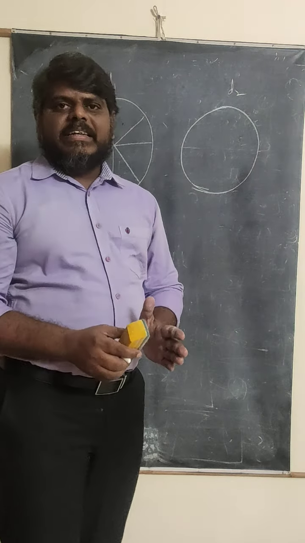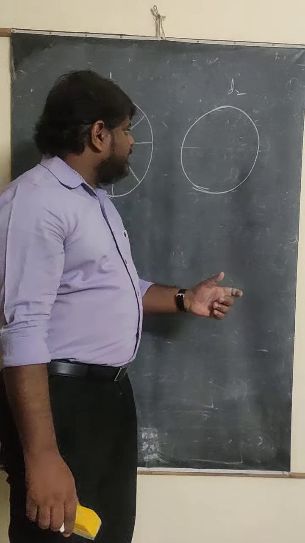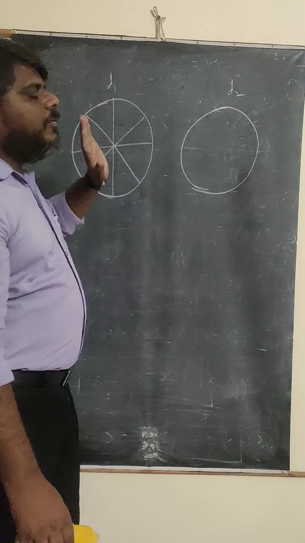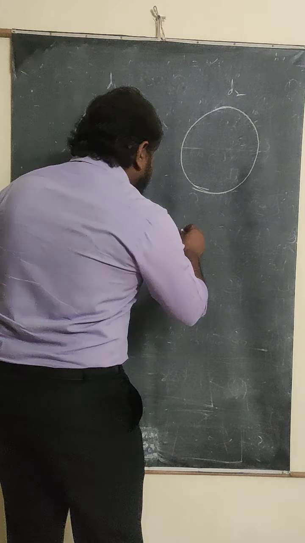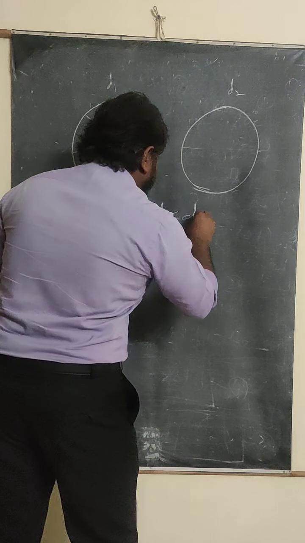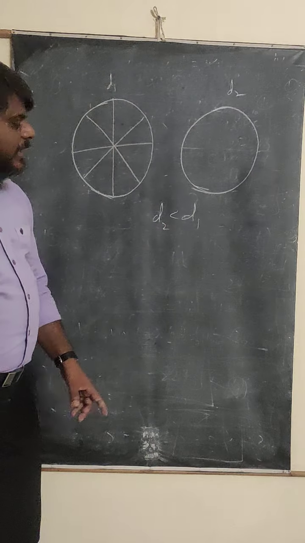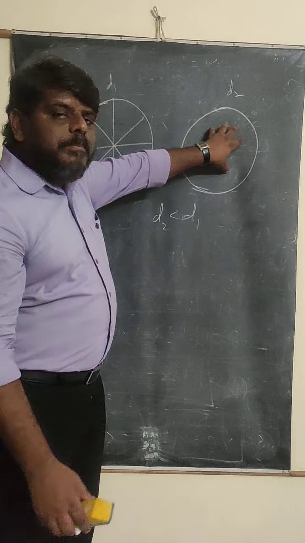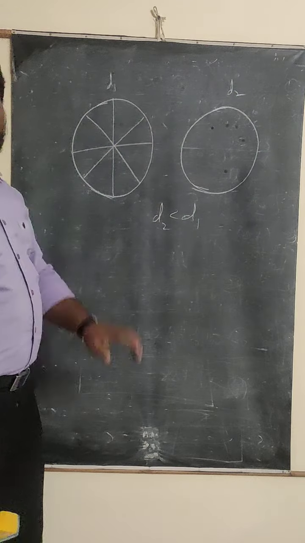And how are they constructing it? They are going to construct it in such a way that the diameter of the iron ring is less than the diameter of the wooden wheel. That means D2 is less than D1. The diameter of the iron ring is less than the diameter of the wooden wheel.